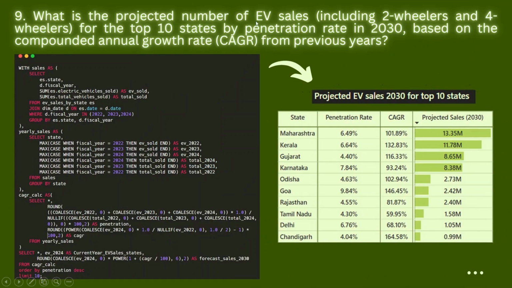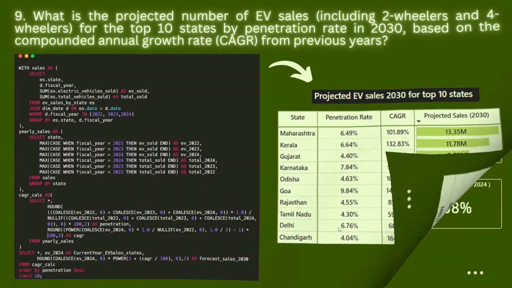What is the projected number of EV sales, including two-wheelers and four-wheelers, for the top 10 states by penetration rate in 2030 based on compound annual growth rate from previous years? So here, this is the SQL query I wrote, and this is the output shown in the form of a metric visual, where Maharashtra is leading with projected sales for 2030 of 13.35 million, whereas Karnataka has projected sales of 11.78 million, followed by Gujarat, Odisha, Goa, Rajasthan, Tamil Nadu, Delhi, and Chandigarh. Now let's look into the next question.